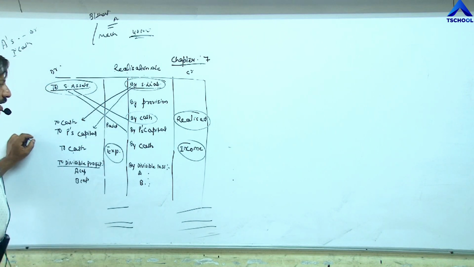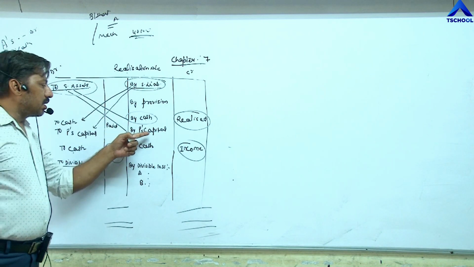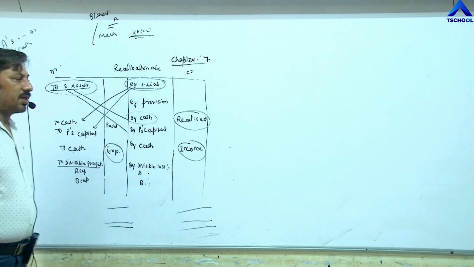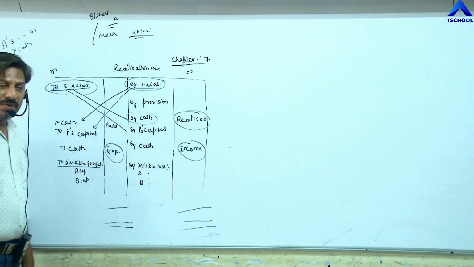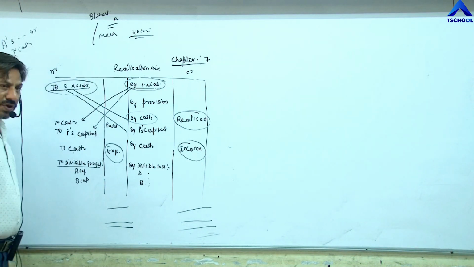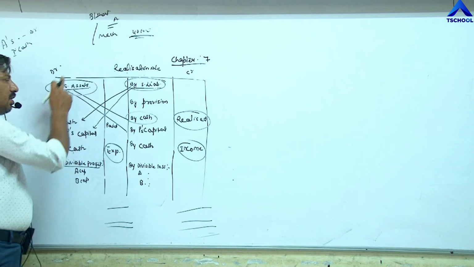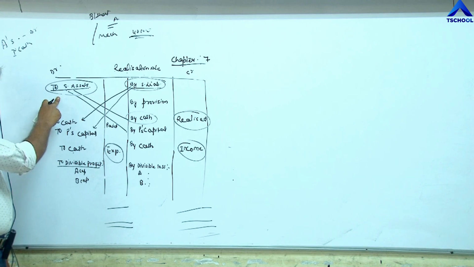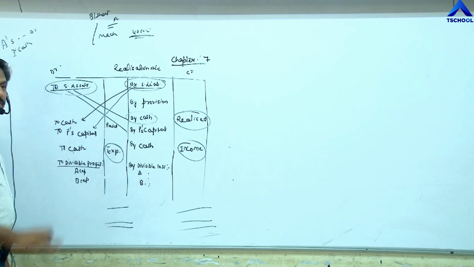Or second, if it is given that machinery is taken by partner, then partner's capital account debit to realization. So two entries we have made. Once again, if machinery is given in the balance sheet at 40,000, first of all we have to record this machinery on the debit side in order to close that account, so realization account debit to machinery.